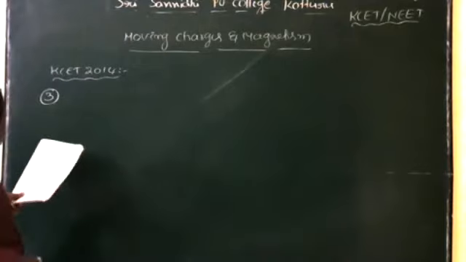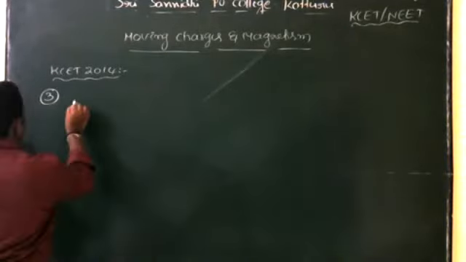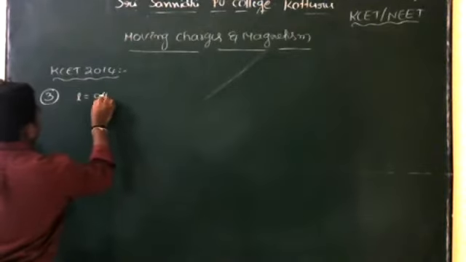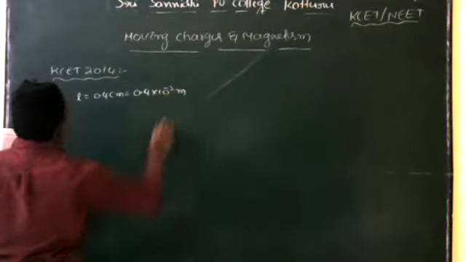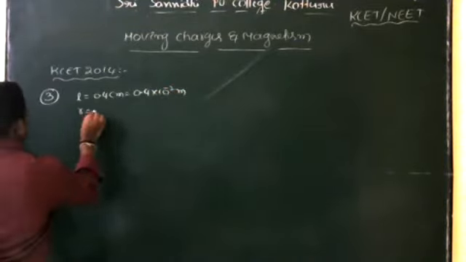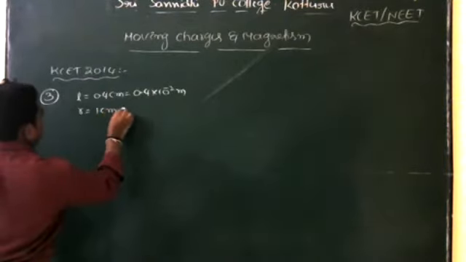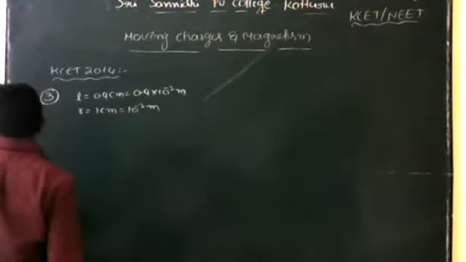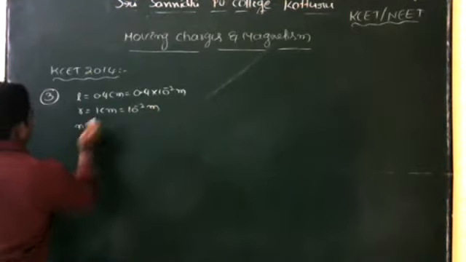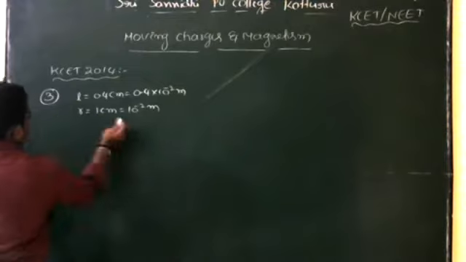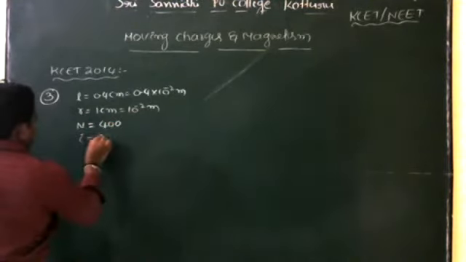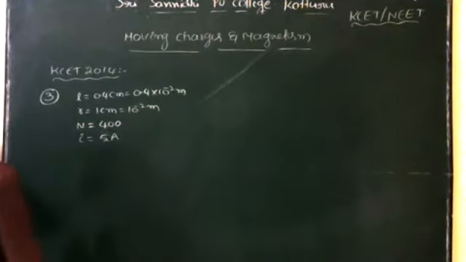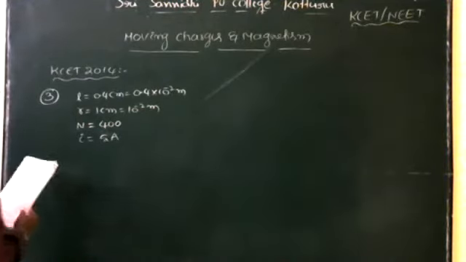Okay. First of all, given the conditions: length L is equal to 0.4 centimeter, so 0.4 into 10 to the power of minus 2 meter. Next, radius R is equal to 1 centimeter, which is converted into meter. Next, number of turns capital N is equal to 400. Next, current I is equal to 5 ampere, passed through this solenoid. What is the magnetic field inside this solenoid?